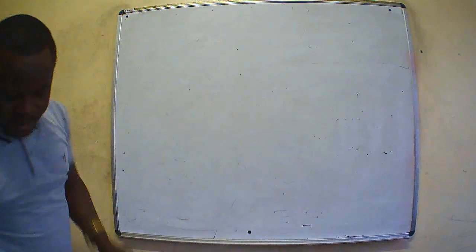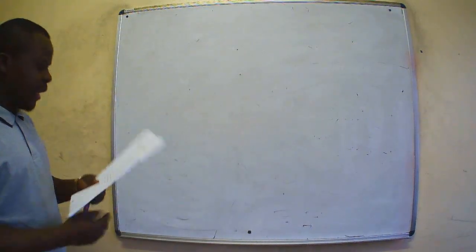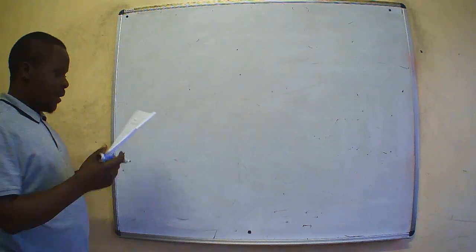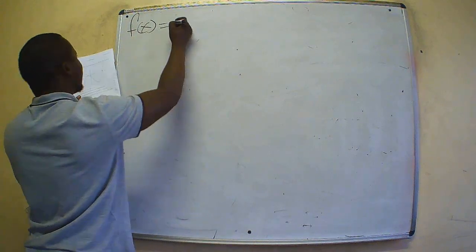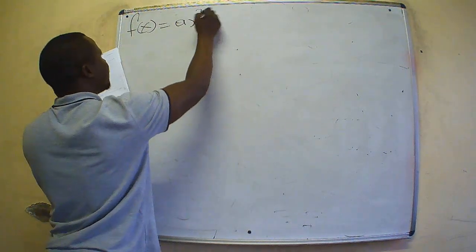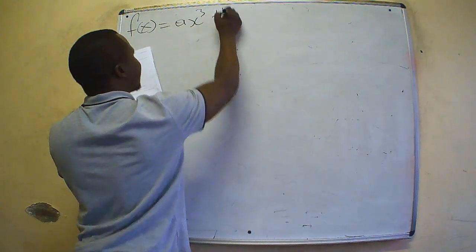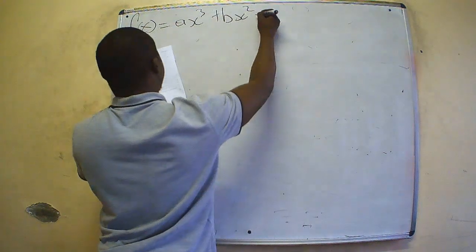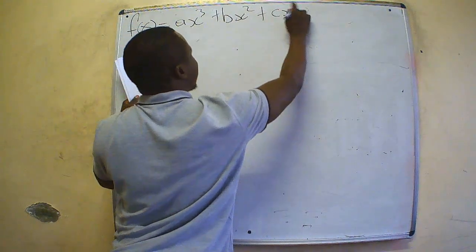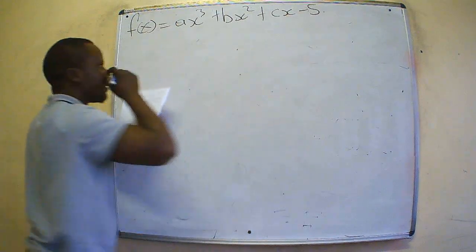They say f of x is equal to ax cubed plus bx squared plus cx minus 5.